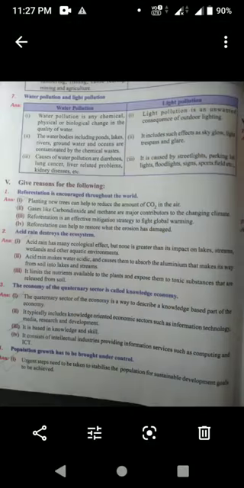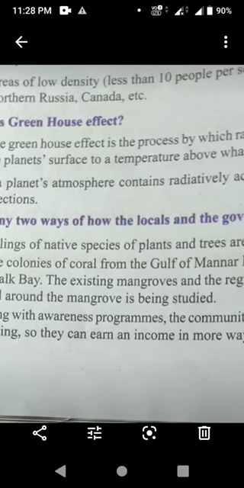Now, fourth one: write any 2 ways of how the locals and the government restore Palk Bay. That is in the guide, we want to learn, okay? Saplings of native species of plants and trees are being grown, planted and cared for.